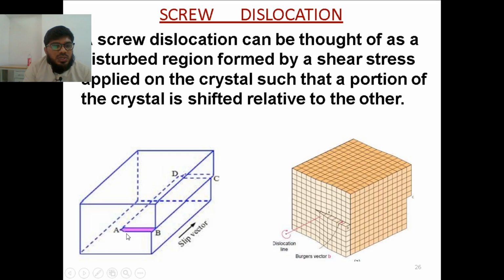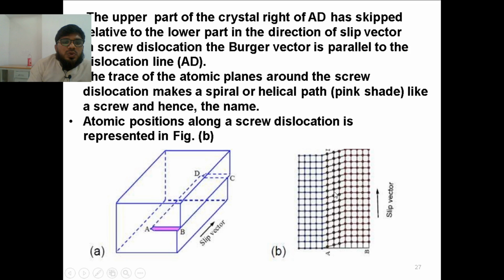whereas in the previous case the dislocation was happening in this direction, the vector was moving in this direction, and the edge was perpendicular to it. The traces of the atomic planes around the screw dislocation make a spiral or helical path like a screw, hence the name. Atomic positions along the screw dislocation are represented like this. Whenever a screw dislocation happens, there will be formation of a spiral or helical path of atoms. Because of that reason we call it a screw dislocation.